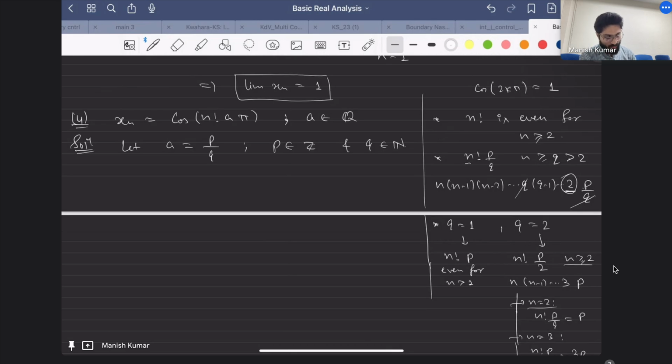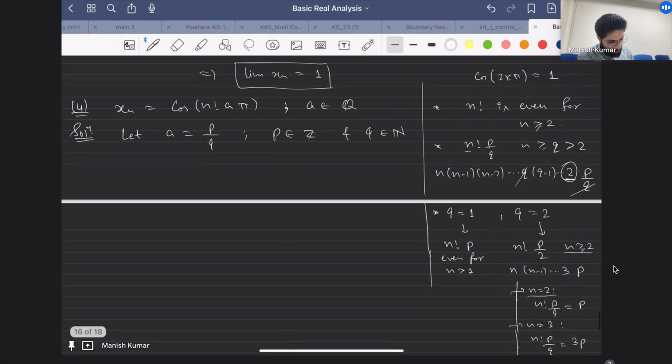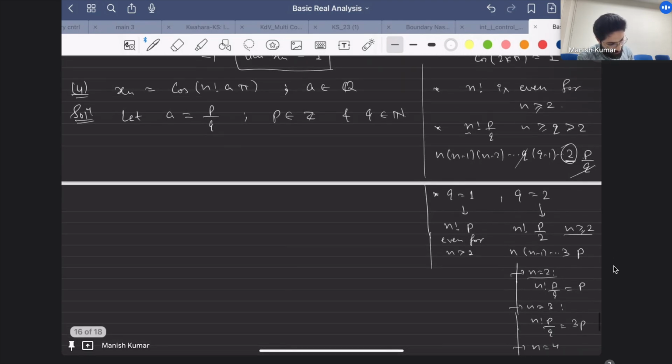So over here, let's first write what n factorial p by q is. I am assuming n is greater than or equal to q, so I can write n factorial p by q as n minus 1 dot q plus 1, and then q will be lost, q minus 1 dot 2 times p.